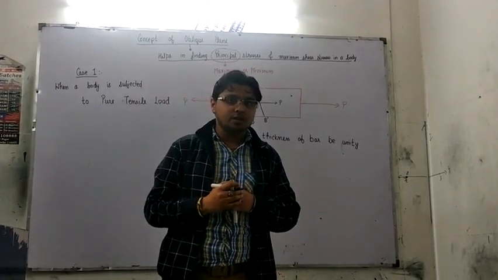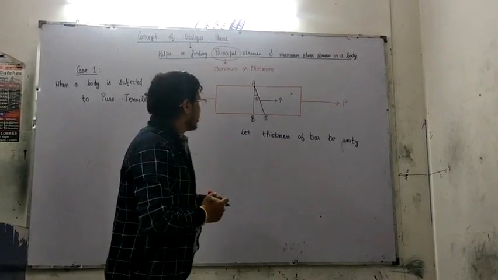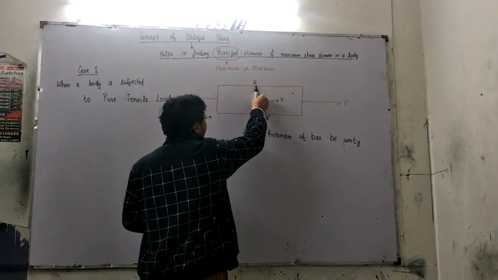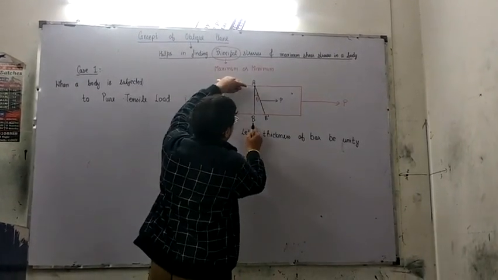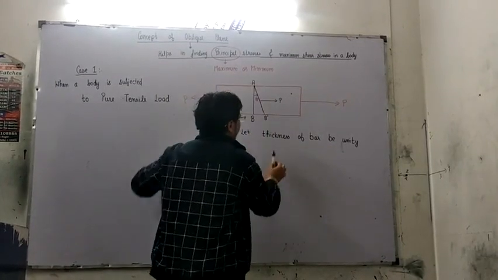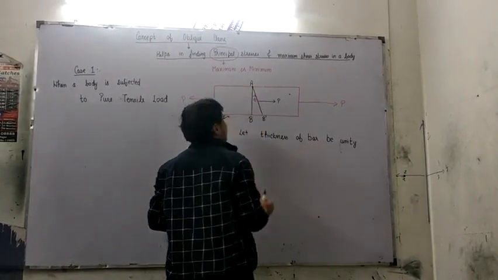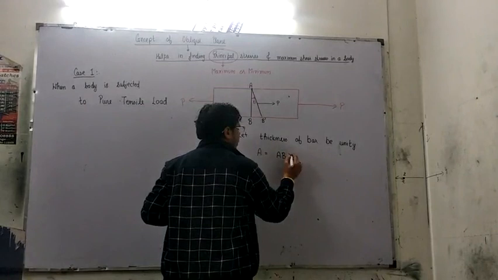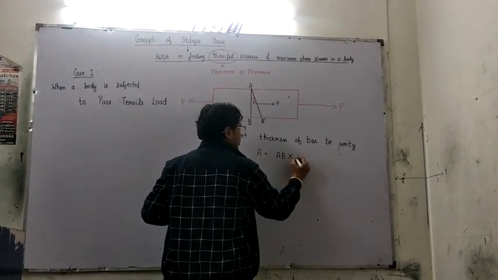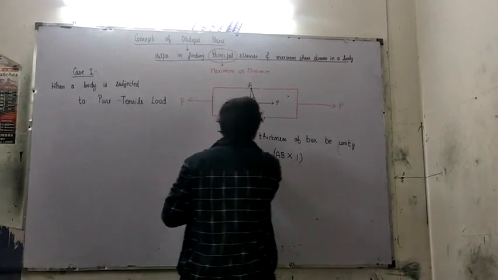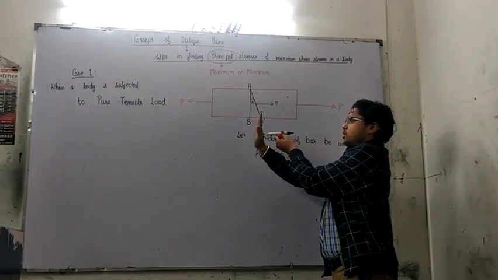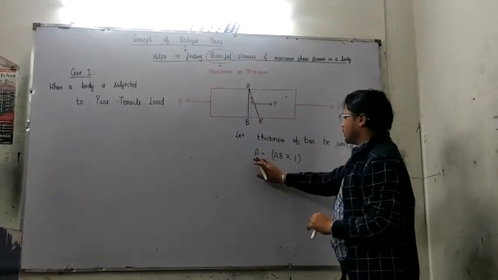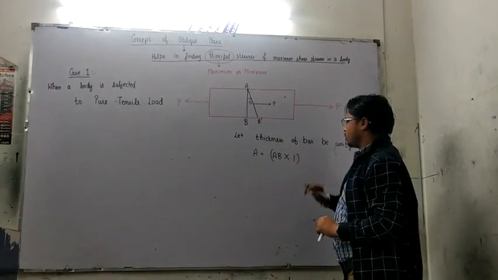The stress may be of shear in nature, or the stress may be normal in nature. Now, as we know, we have applied a pure tensile load, and this is acting on a particular cross section. Say the cross section is given by the breadth AB, and the thickness of the bar is unity. So, the area of cross section, A, is equal to AB into 1, the breadth times the thickness, which is unity.